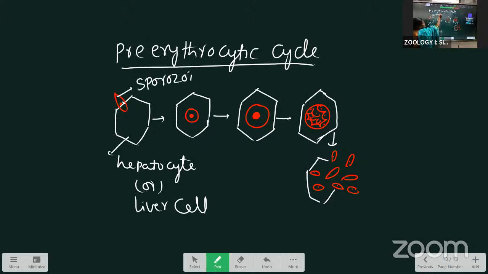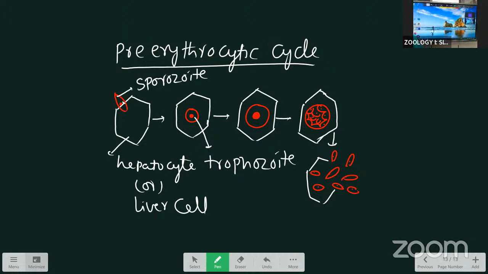The sporozoite enters inside of the liver cell and forms the next stage that we call the trophozoite stage. This trophozoite stage takes the content of the liver cell and attains the maximum size that we call a schizont.